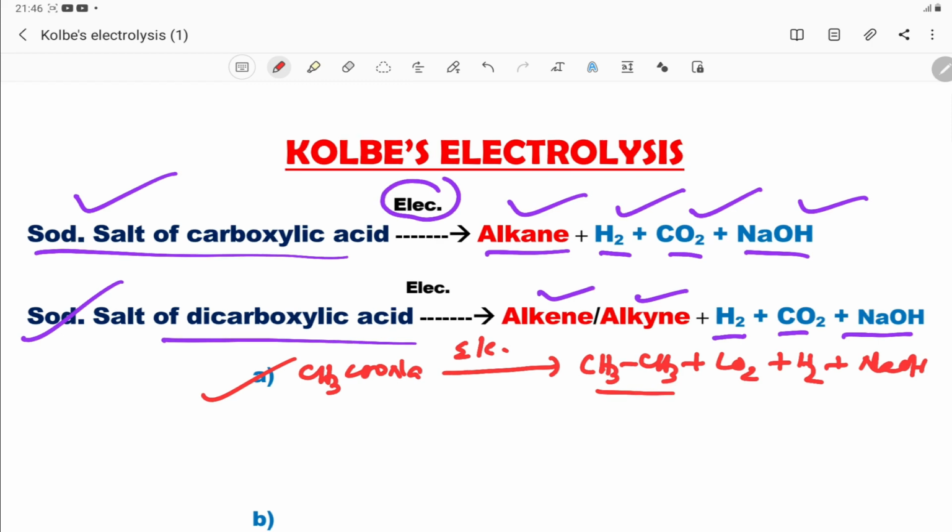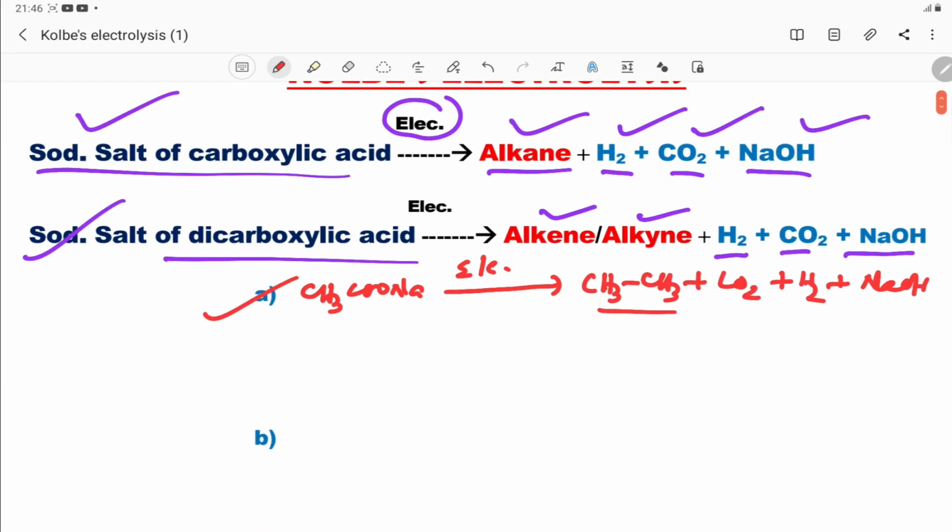Similarly, that was a monocarboxylic acid. If you take a dicarboxylic acid, the example is like this: CH2, CH2, COONa, COONa. This is the sodium salt of succinic acid, sodium succinate.